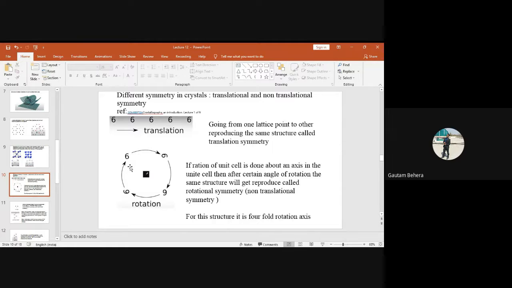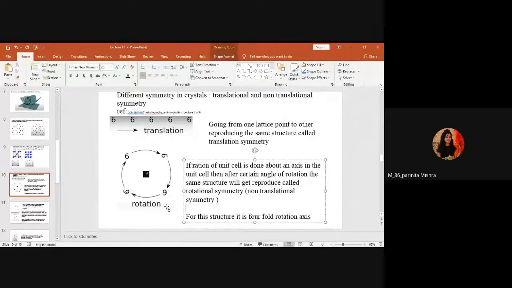Right? It is okay. So if rotation of a unit cell is done about an axis in the unit cell, then after a certain angle of rotation, the same structure will get reproduced, called rotational symmetry. And rotational symmetry is not a translational symmetry, because I told you we can have translational symmetry and non-translational symmetry. So non-translational symmetry is nothing but rotational symmetry. Can you tell me after how much angle of rotation I am reproducing the same structure? What is the angle? 360 degree.